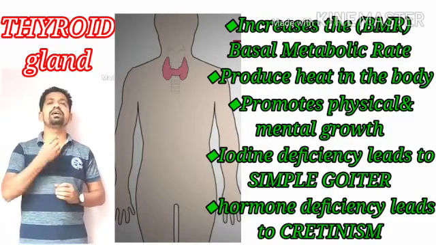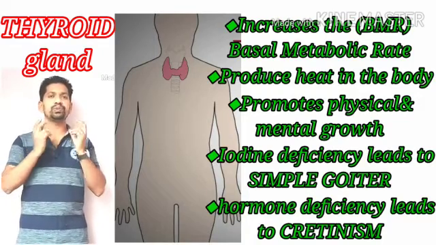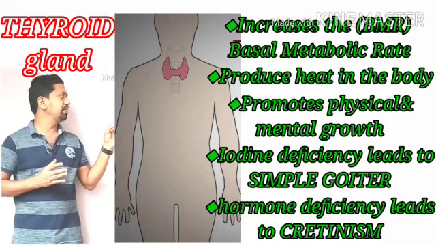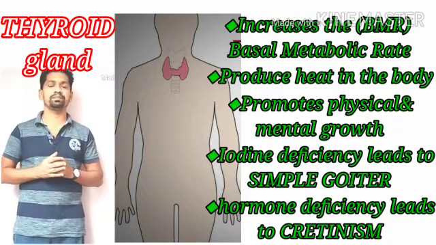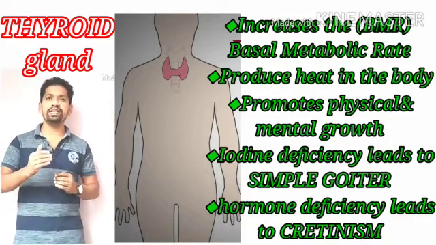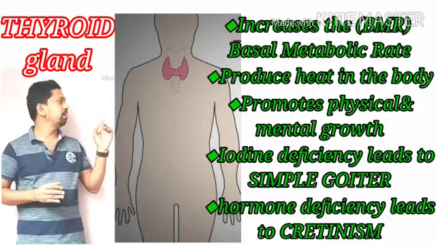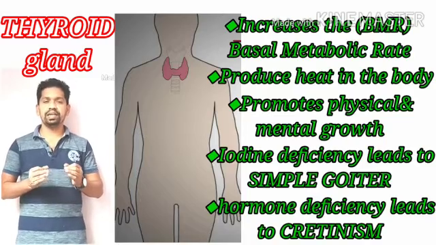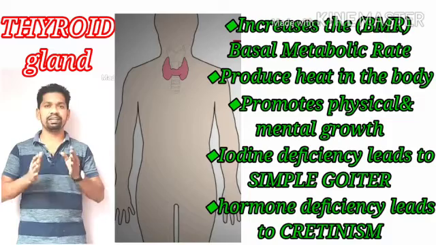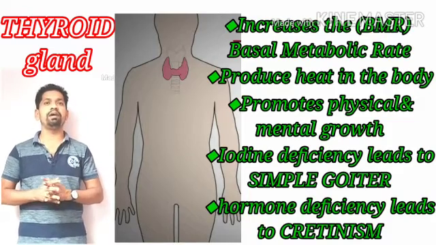The location is on the trachea, which has two lobes. The thyroid gland, containing two lobes, is located on the trachea. Now the thyroid gland secretes an important hormone known as thyroxine. Thyroxine is a very important hormone to maintain the basal metabolic rate, BMR.